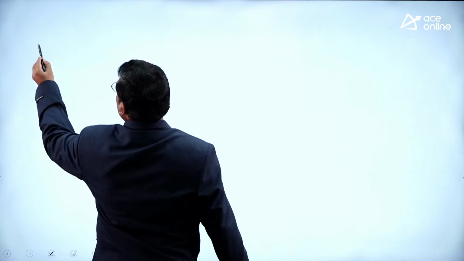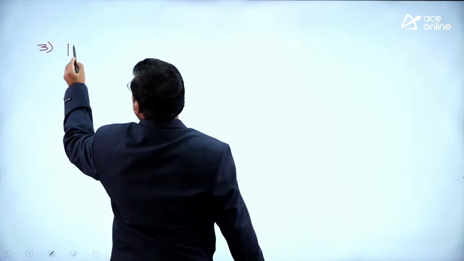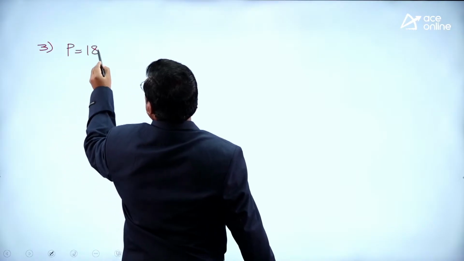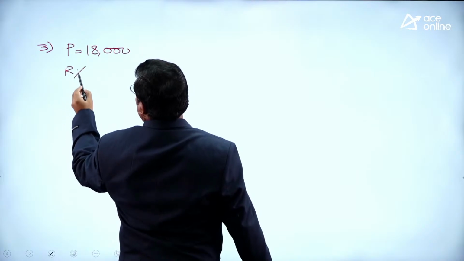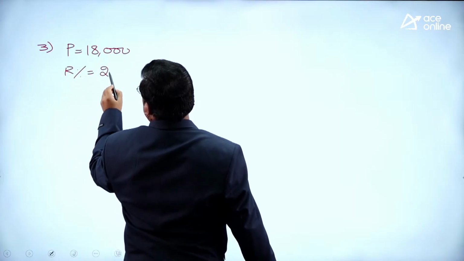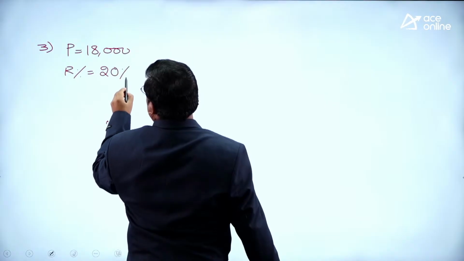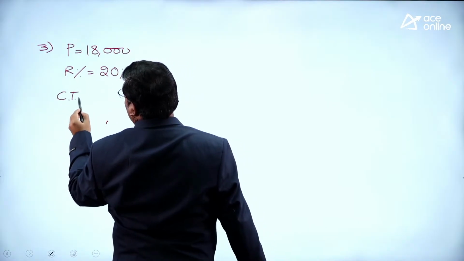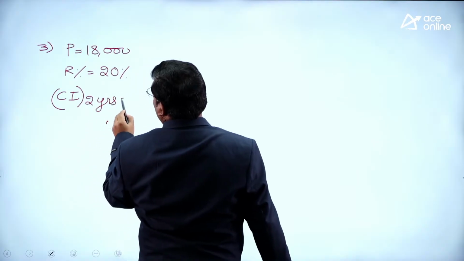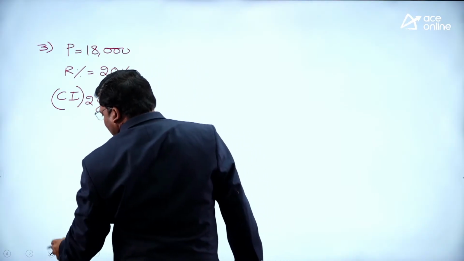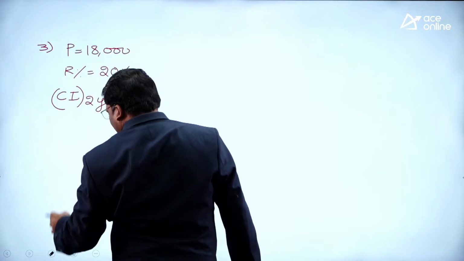A person invested 18,000 rupees with a rate of interest 20%. What is the compound interest after 2 years? Listen carefully, sir.